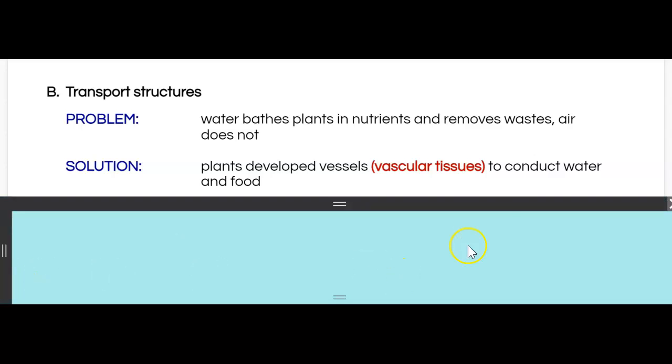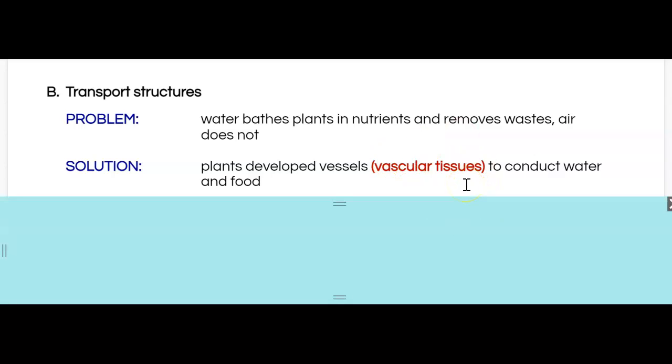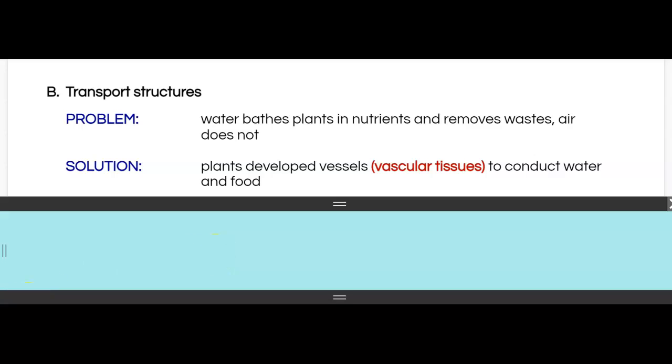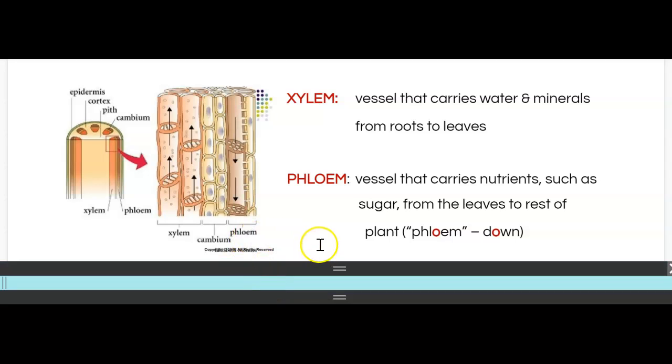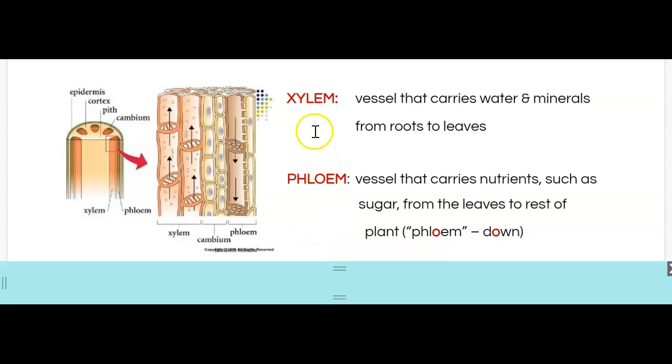So I want to talk a little bit more about what these vascular tissues are, just very simply, not in a whole lot of detail. For those plants that do have a vascular system, we typically break the vascular system into two big categories, the xylem and the phloem. The xylem is the vessel that carries water and minerals from the roots to the leaves. So in other words, from the bottom of the plant up to the top of the plant.